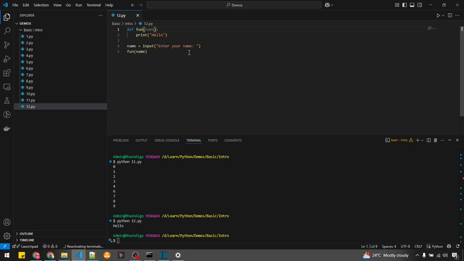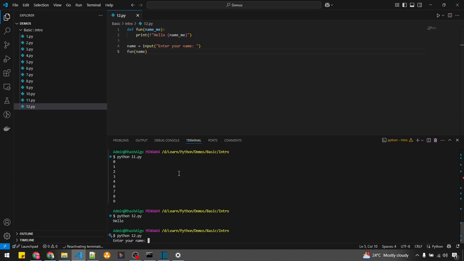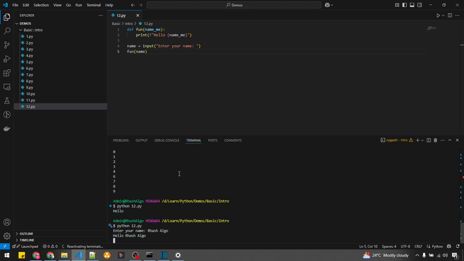I can have something different instead of name, like name_me. Let's use f-strings, hello. F-strings are formatted strings, I hope you remember that. Now let me run the program again. Enter name: hash algo.